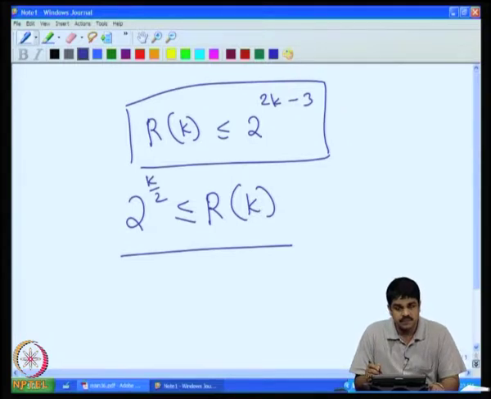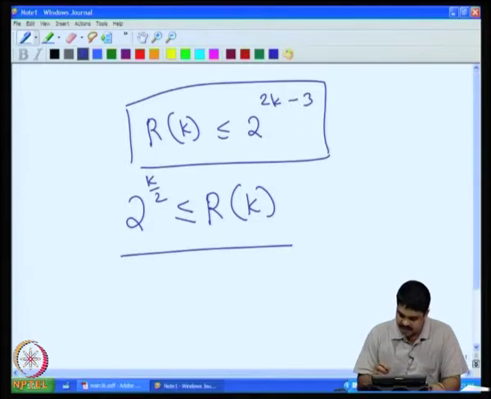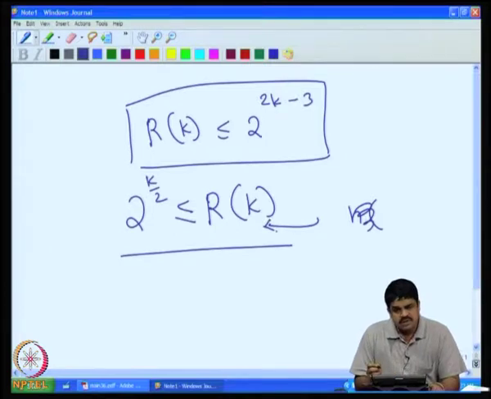Recall that the Ramsey number R of k is the minimum integer n such that if the number of vertices in the graph is greater than or equal to this number, then we are guaranteed that either a complete graph on k vertices or an independent set on k vertices is available in the graph.